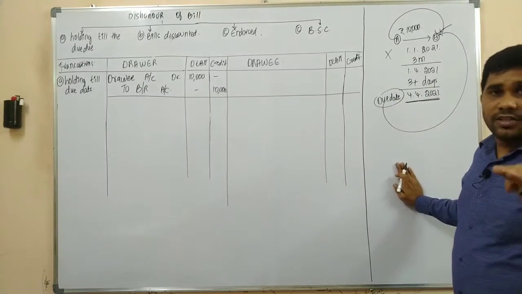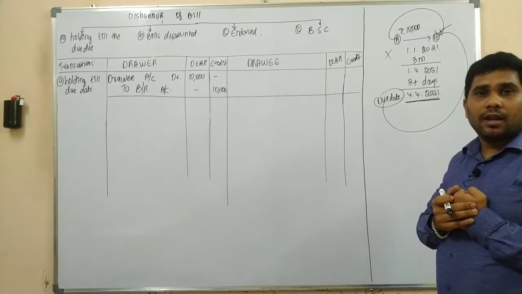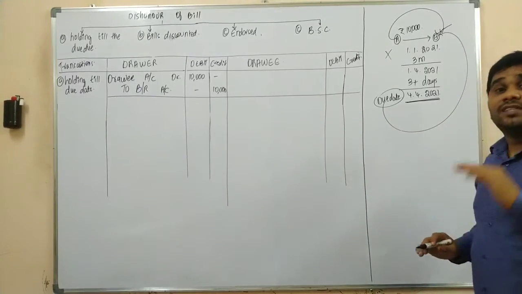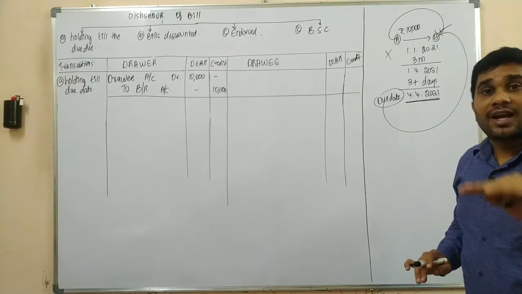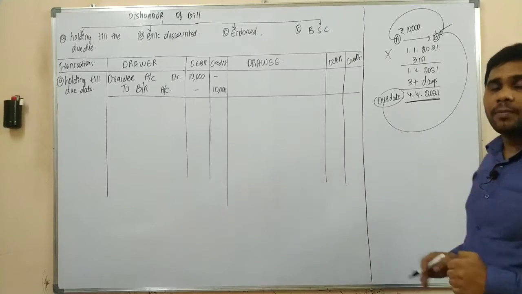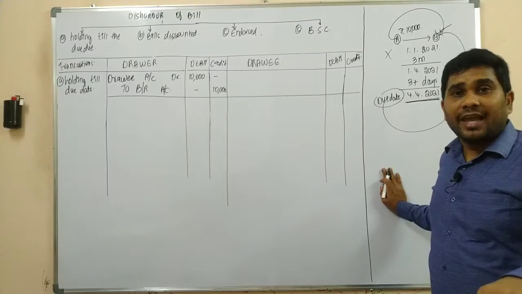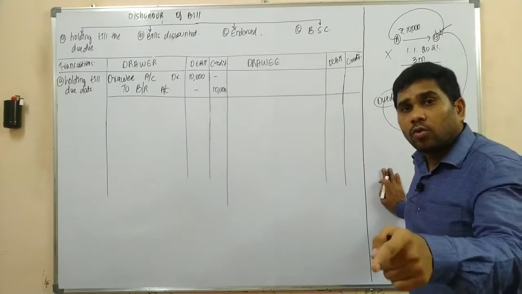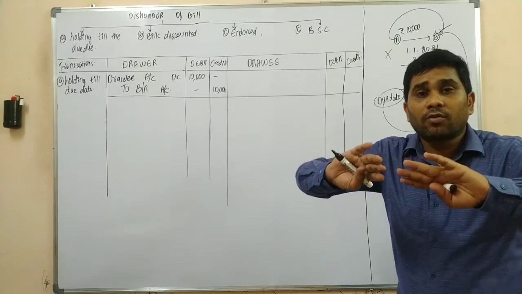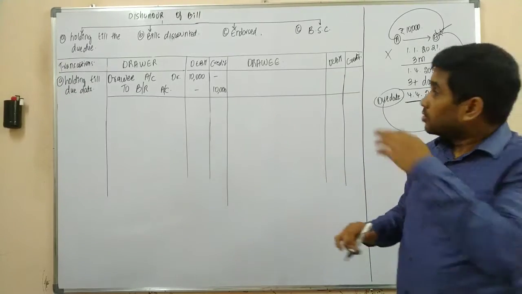What is the logic here? Upon accepting the bill, the form of the liability was changed from the creditor to the bills payable. Yes or no? Now, upon cancellation, what would be the journal entry? The exact opposite. You just need to reverse that entry. Yes or no? So now what is the journal entry, sir?